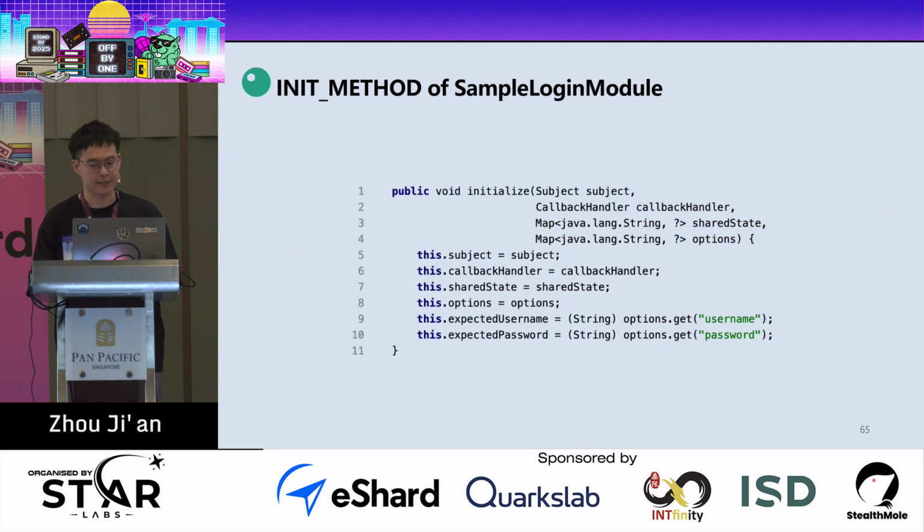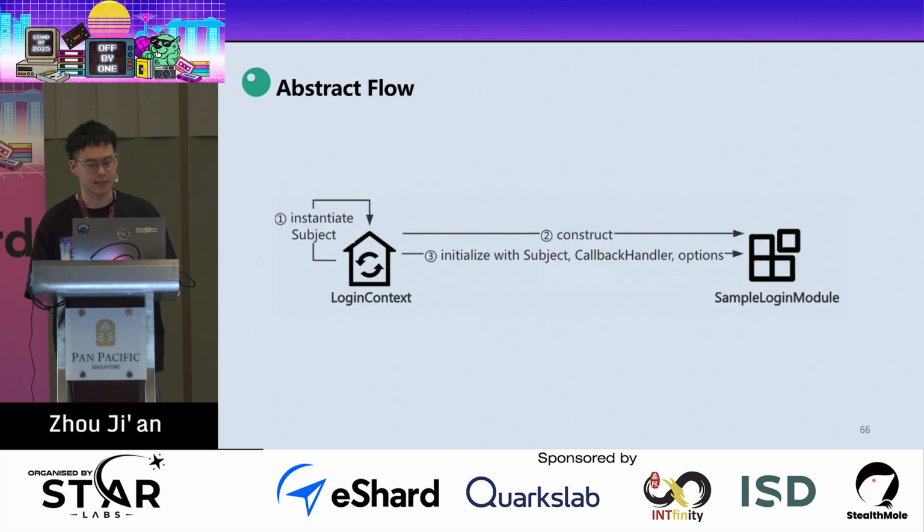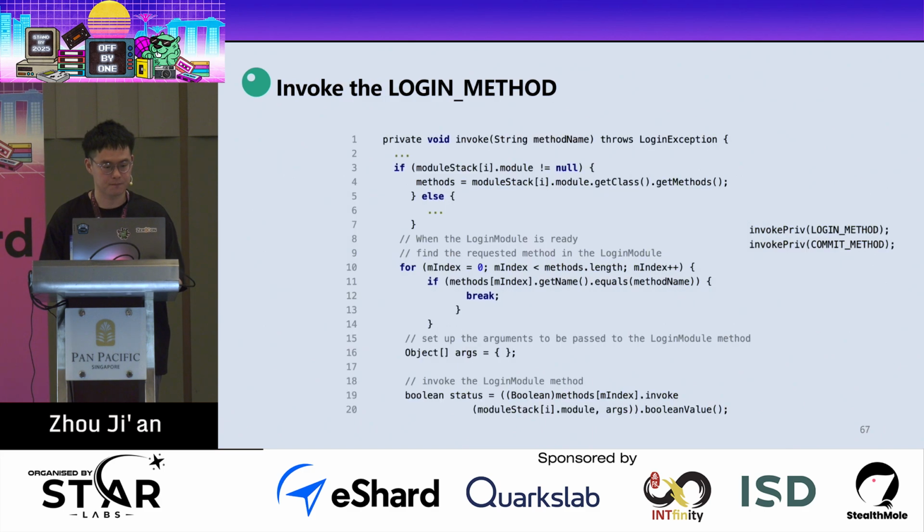And here, since the sample login module provided by the repo doesn't have a constructor, we only need to analyze the initialize function. Here, you can see that it just has some basic fields and also sets the expected username and password from our configuration. And this is the abstract flow: our login context will first instantiate the subject, and then construct the sample login module and initialize it with the subject, callback handler and some options.